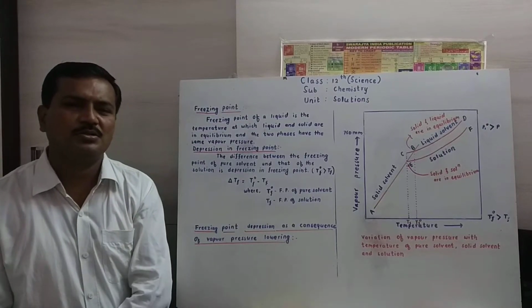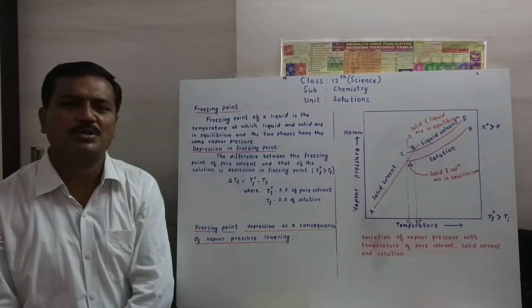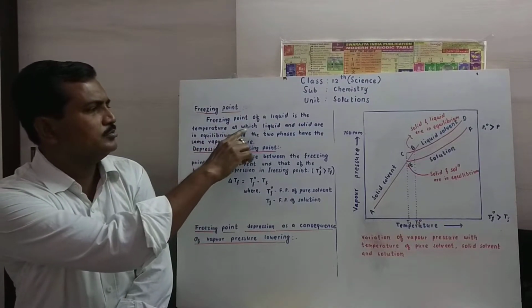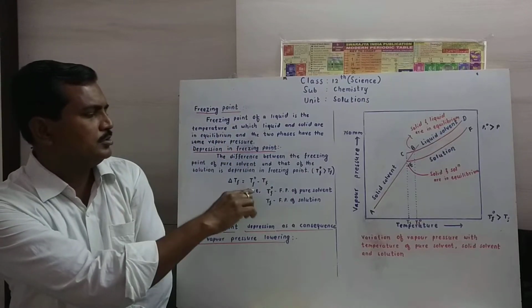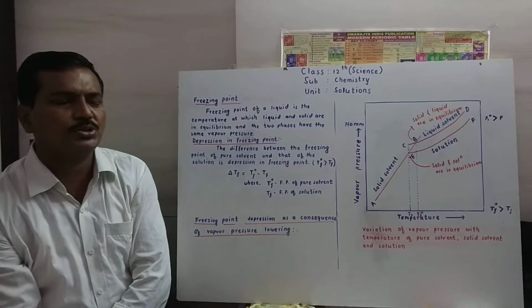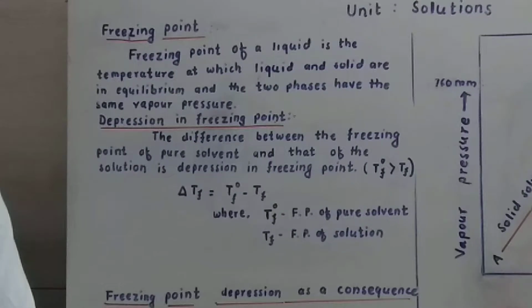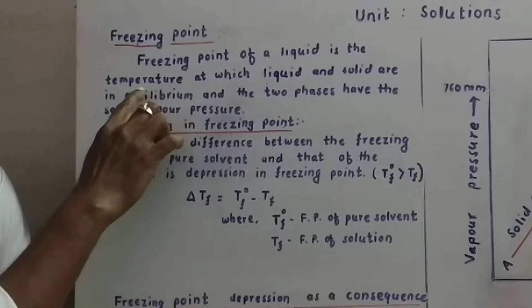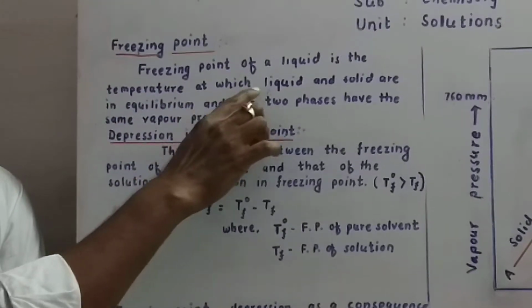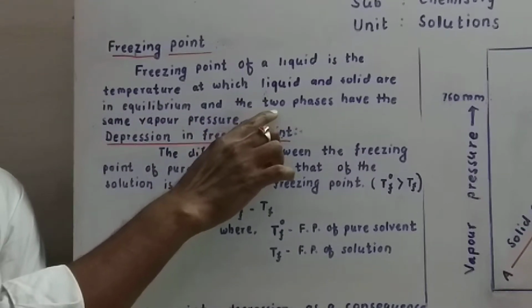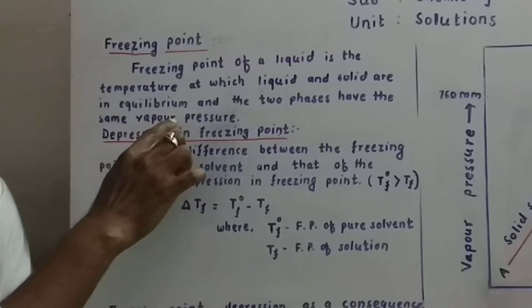That is, the difference between the temperature of pure solvent and solution. So the freezing point of a liquid is the temperature at which liquid and solid are in equilibrium and the two phases have the same vapor pressure.